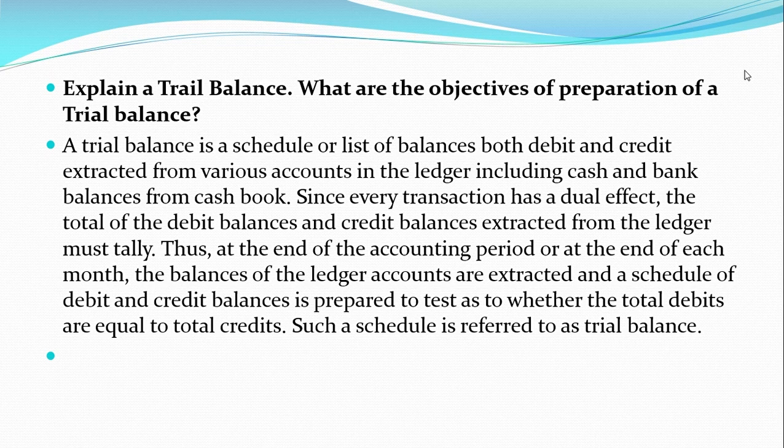Thus, at the end of the accounting period or at the end of each month, the balances of the ledger accounts are extracted and a schedule of debit and credit balances is prepared to test whether the total debits are equal to total credits. Such a schedule is referred to as trial balance.